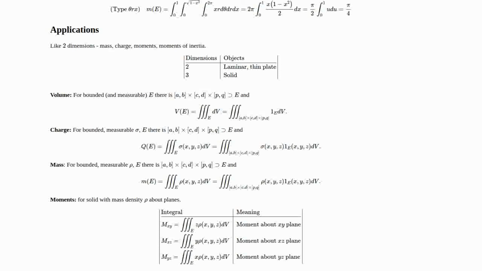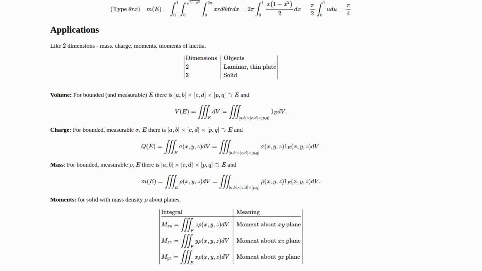To restrict it back. For mass, there's another separate density, rho, which now is normally non-negative, and the same thing holds since E is bounded and measurable. There's a Cartesian product, and we can write out the mass in exactly the same way as we did for the charge just above. Our last applications are related to moments for solids with mass rho, say.